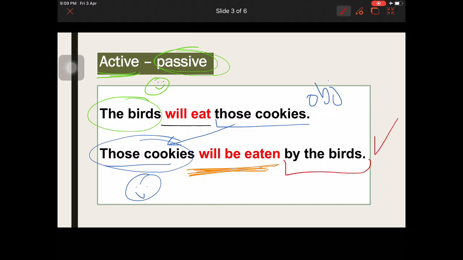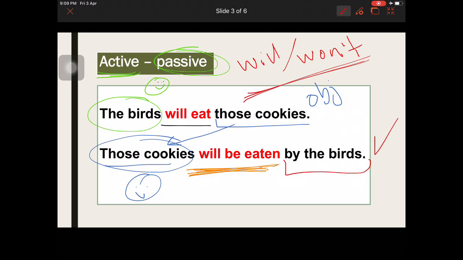Now here, pay attention. In this case, we are going to be using will all the time. To talk about the future, we are going to use will, or in the negative form, won't, okay? That is the first thing that you need to keep in mind. And here, the verb to be, if you remember, in present simple, it was am, is, are. In simple past, it was was and were. In present perfect, it was has been or have been.